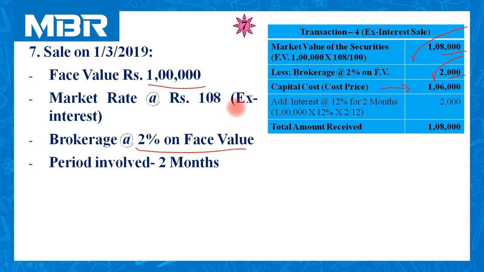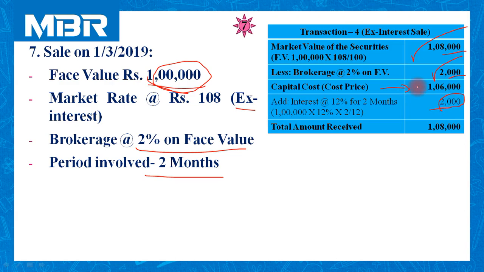Now it is an X interest transaction, so we need to calculate and add the interest. Face value 1 lakh. Interest is always chargeable on face value. Rate of interest is 12% and the period involved in this calculation is 2 months. So the amount of interest involved in this transaction is 2,000.